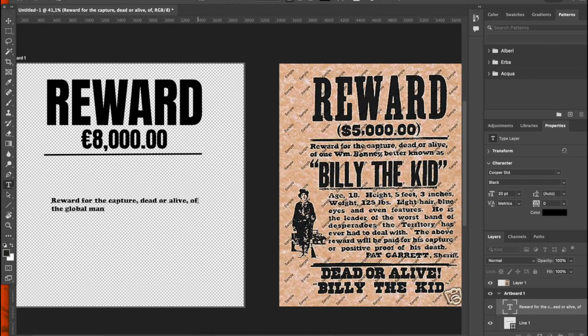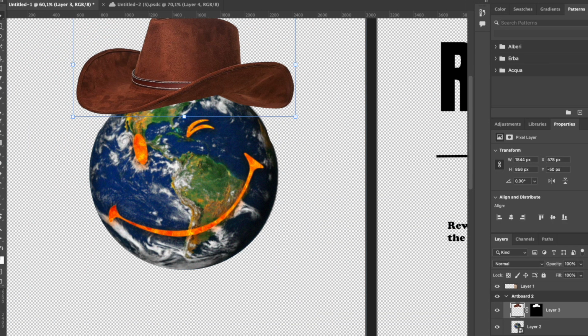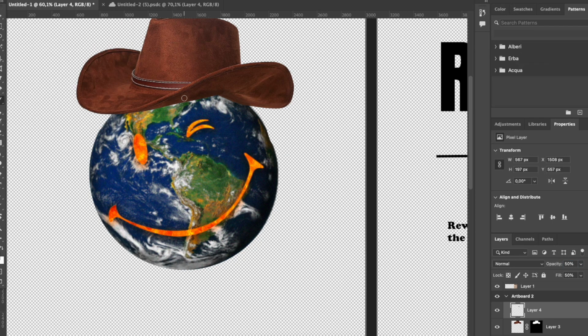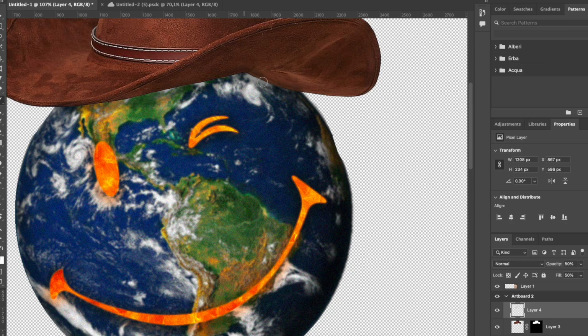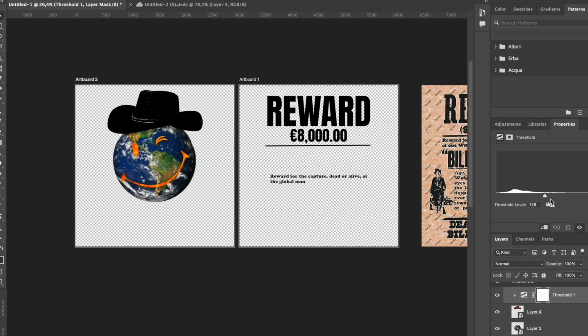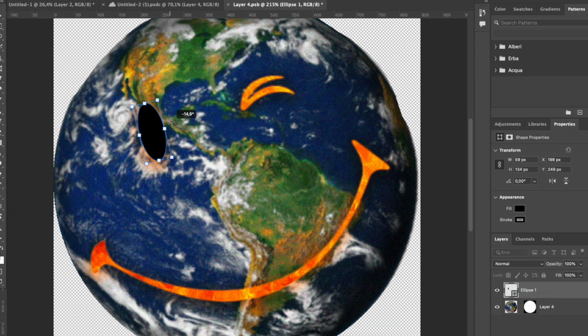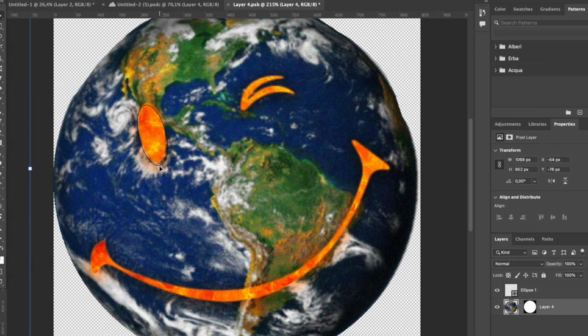Now it's time to create the actual Global Mind Studios man. I will need to get 2 elements. The first element is a cowboy hat, since this design is cowboy themed, and the second element is a Global Mind face, which will be the face of this character here. I designed this face here in another video. You can find in the description the video on how I created this design here. This is a Travis Scott type of inspired design, but I really like how it came out, and so I'm gonna use it to create part of this design.